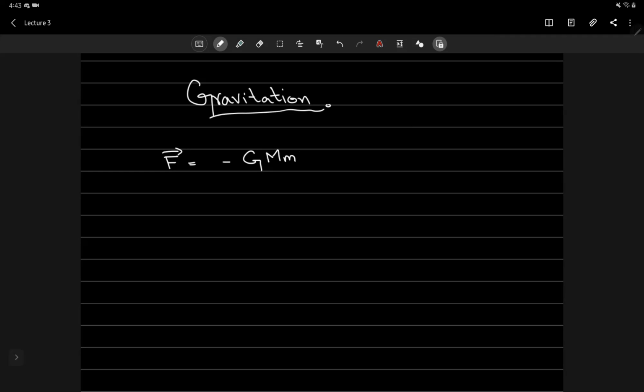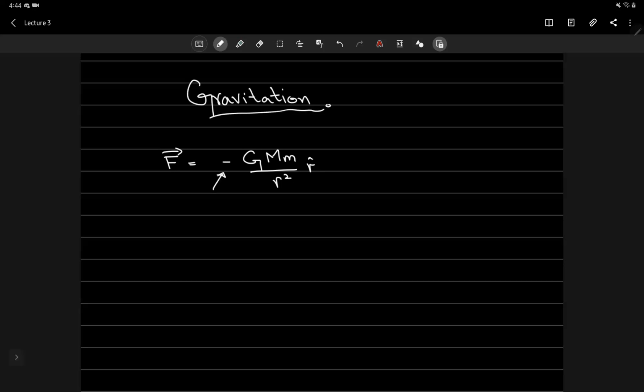of two objects. Let's call one of the objects mass with capital M and the other one we denote with small m, and divided by r squared, where r is just the distance between these two masses, and of course it's in the direction along this vector r. Right. Now, you might be wondering why this negative sign is here.